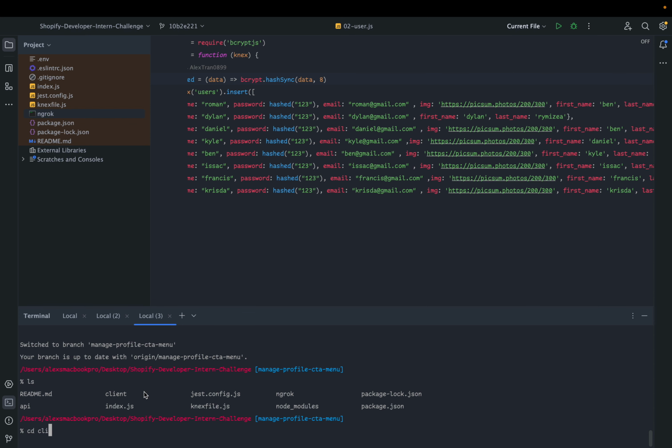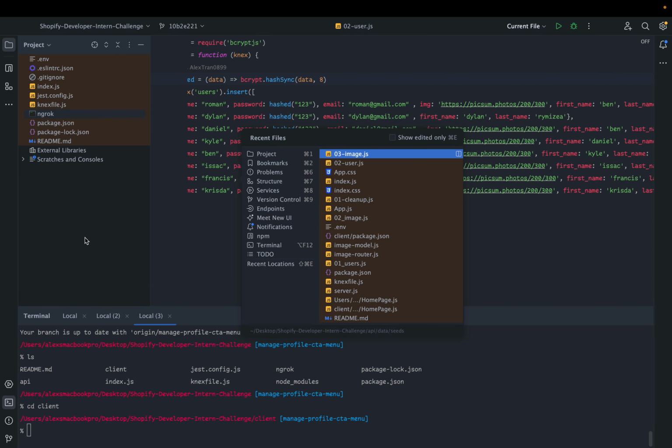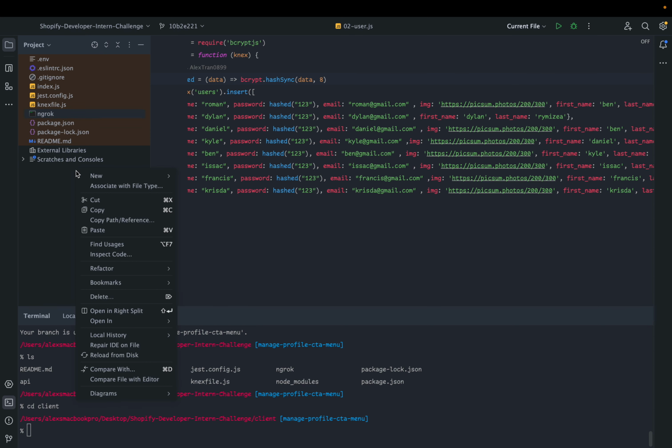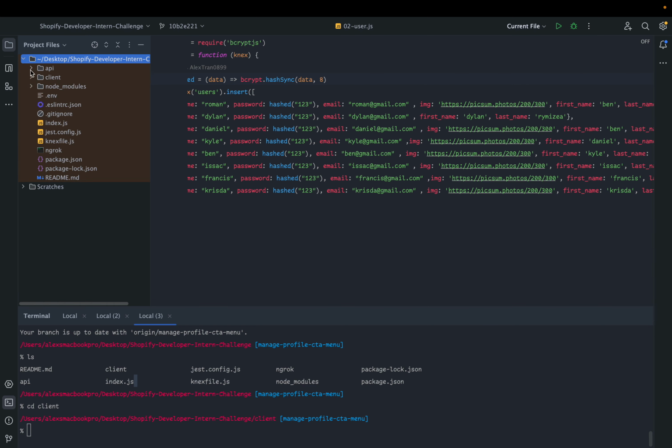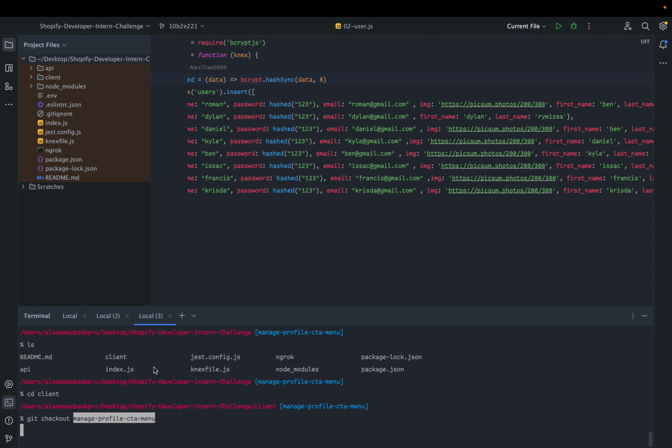ls, cd into client. Oh, this is just not updating. That's why this UI is not updating. How do I refresh? Reload from disk. Yeah, because my file is a client file here. Unless this is in the wrong repository, but I don't think it is. What the heck? Project file. Oh my goodness, there we go. So let me go back to my old file, which is git checkout. Nope. Let me go back to my old command. Git checkout, that one.